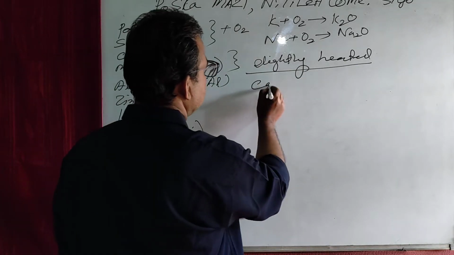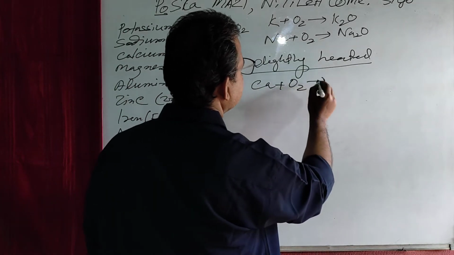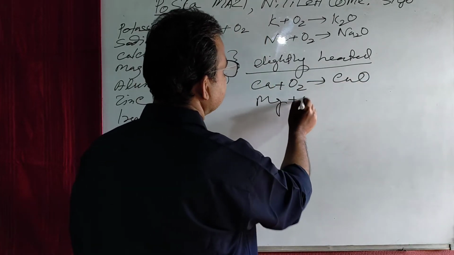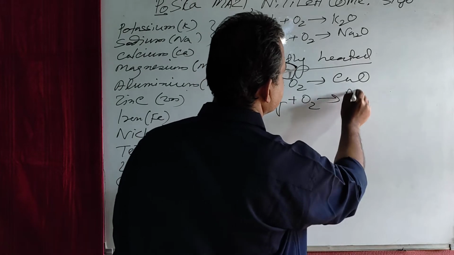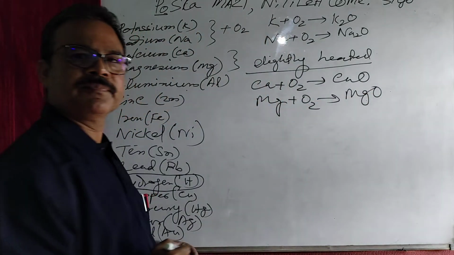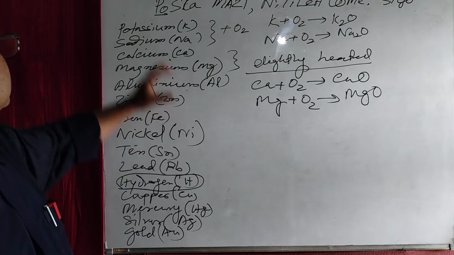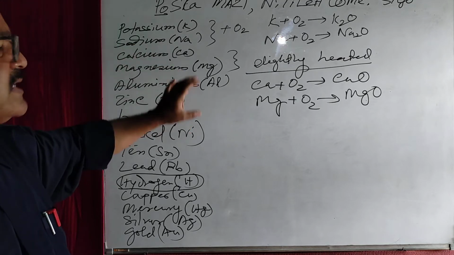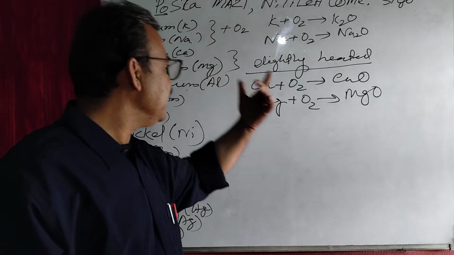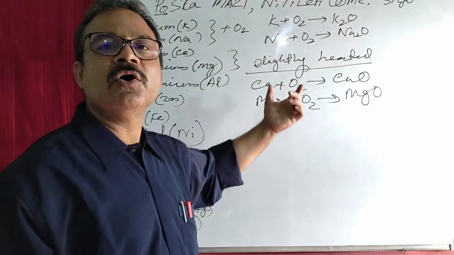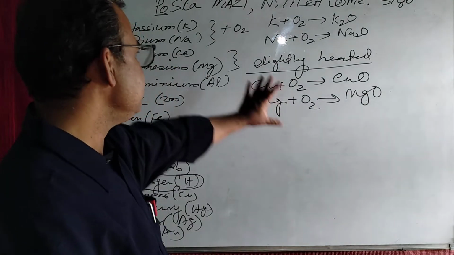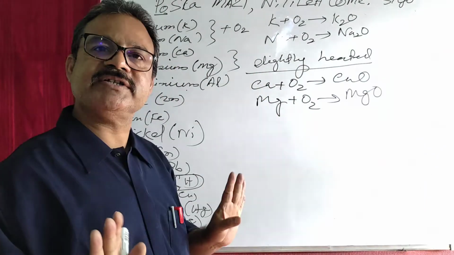For example, when calcium reacts with oxygen, it forms calcium oxide, and when magnesium reacts with oxygen, then magnesium oxide is formed. But calcium and magnesium should be slightly heated, then only they will react with oxygen to form their respective oxides. Otherwise, they will not react with oxygen.